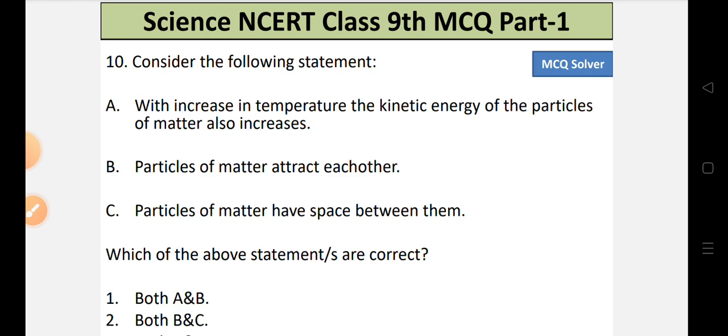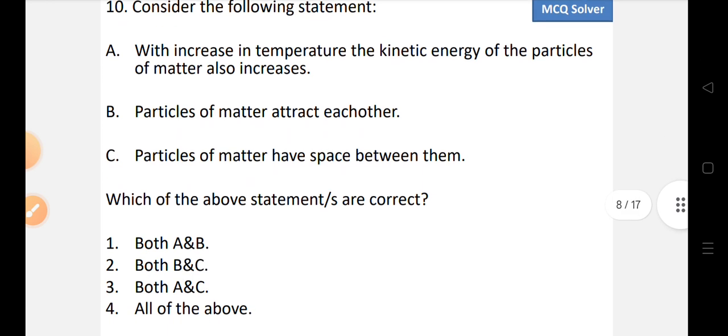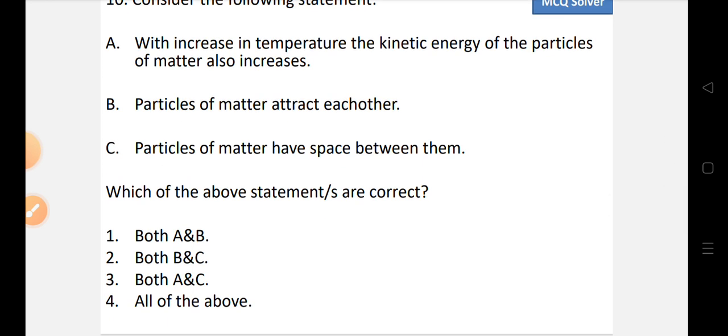Which of the following above statement or statements are correct? Let's look into the options. Option 1, both A and B is correct. Option 2, both B and C is correct. Option 3, both A and C is correct. Or option 4, all of the above.